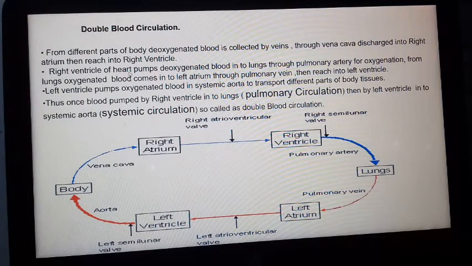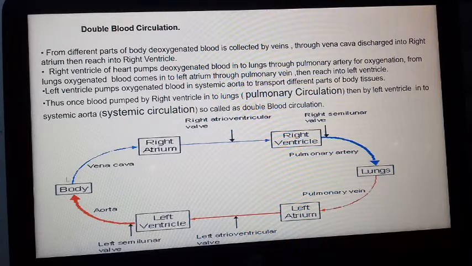But in the case of reptiles, birds and mammals, double blood circulation is found. Double blood circulation means the same blood is pumped by the heart two times. Once blood is pumped into the lungs for oxygenation, that is called pulmonary circulation, and again when it comes from the lungs into the heart, then it is pumped to different parts of the body, that is called systemic circulation.